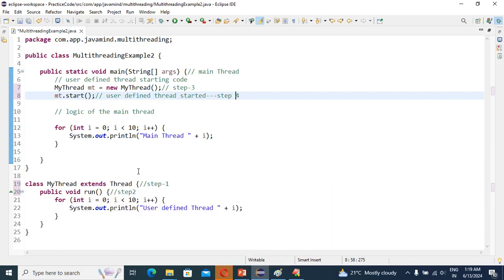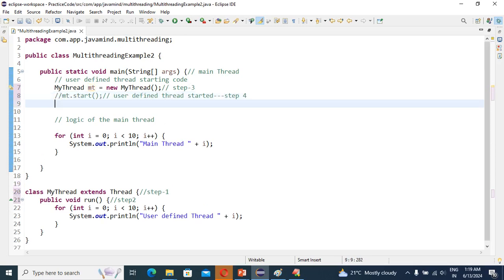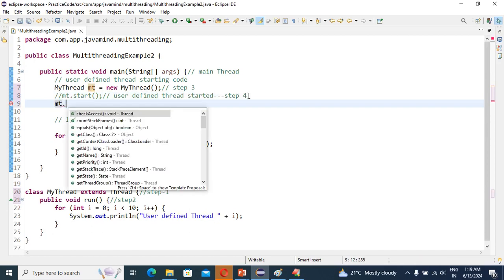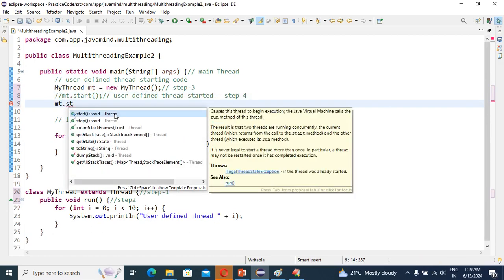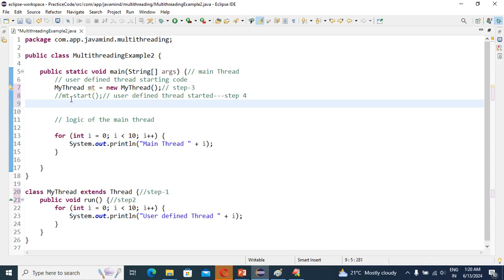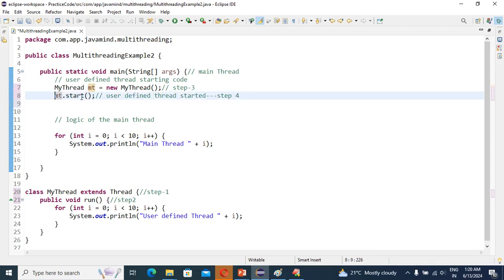So in the Thread class, do we have any start method, guys? Obviously in the Thread class, see, if I comment this for 1 minute, you can see here mt.start. You can see this start method is available only under the Thread class. Yes or no, guys? For your knowledge sake, this start method is available only in the Thread class, correct? So once the JVM checks, okay, this start method is available under the Thread class.